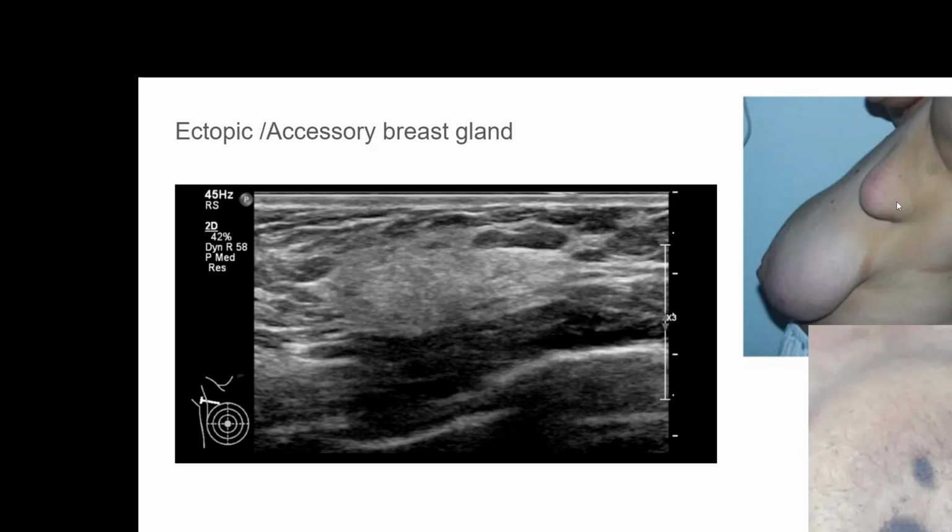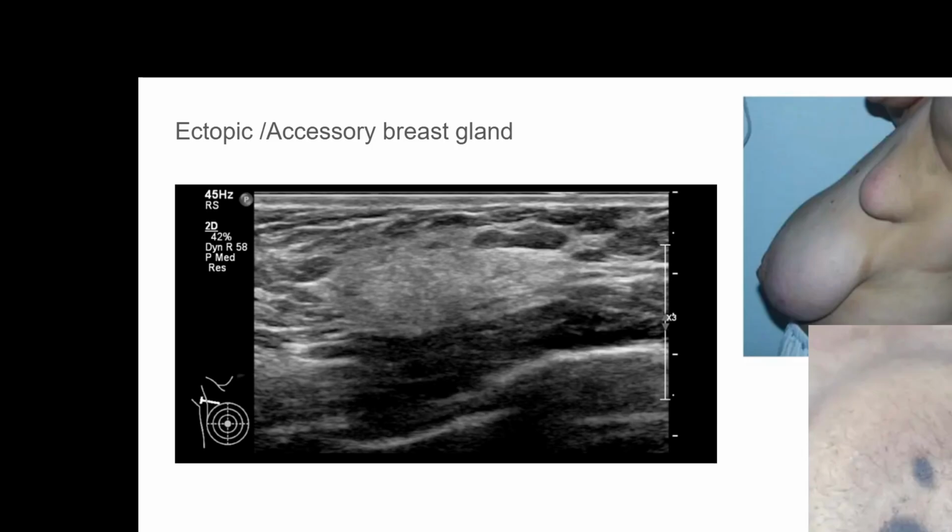But at times there could be no nipple as such, and in such conditions it has to be examined, and ultrasonography can confirm the accessory breast gland tissue. The glandular structure of the tissue can be easily made out by ultrasonography, and accessory breast glands do not require any specific treatment from the pathology point of view.